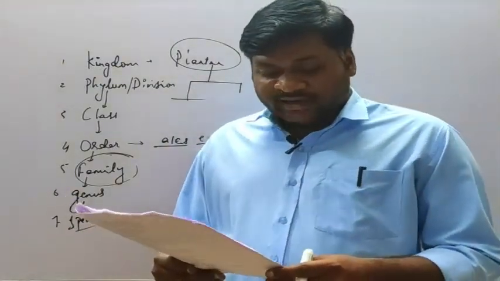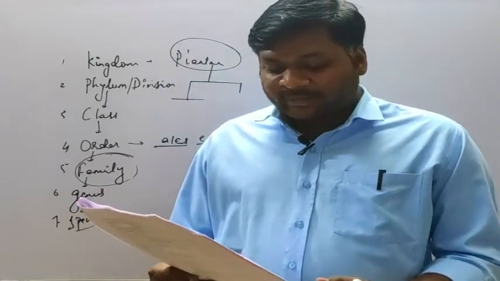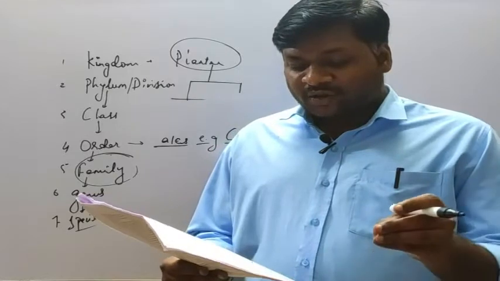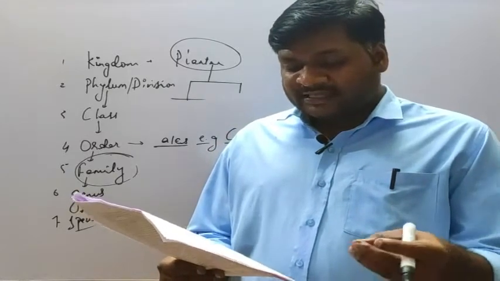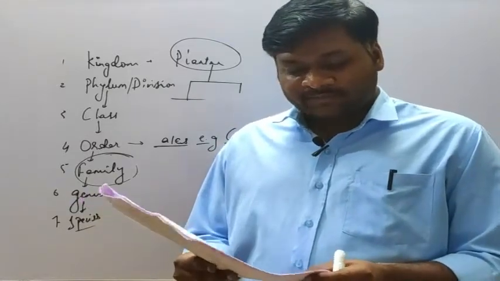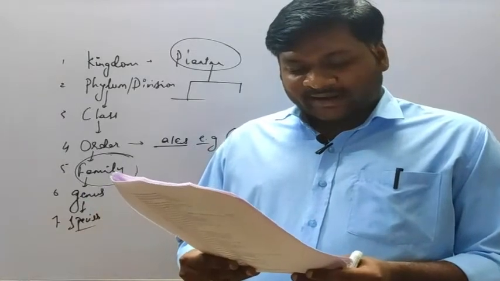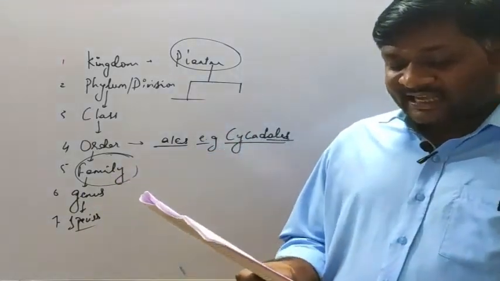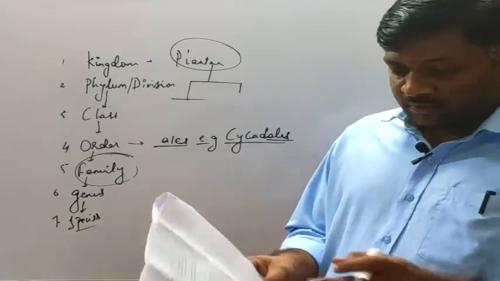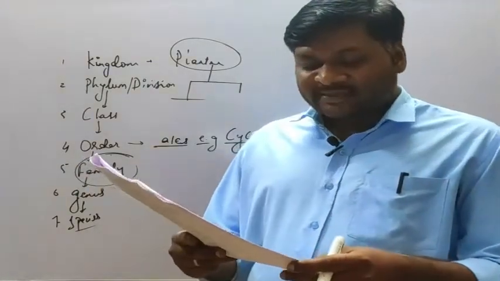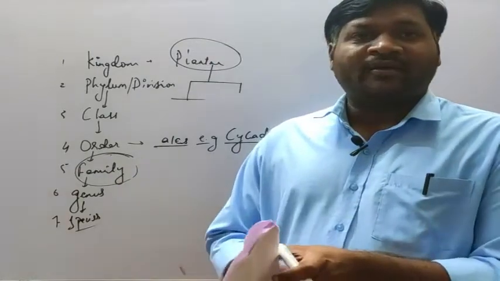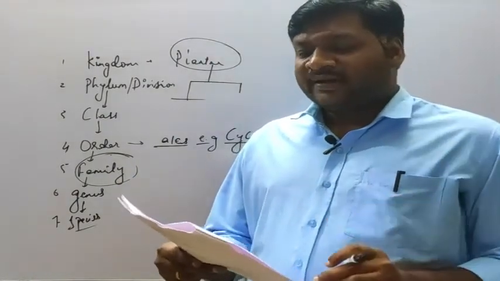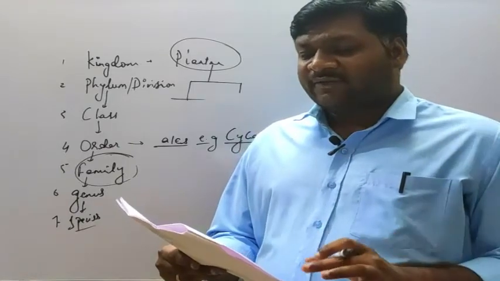Then question number 92, which of the following statements is or are correct? Classification is the providing of standardized names to organisms such that a particular organism is known by the same name all over the world. The next, taxonomy is the correct description of an organism and the recognition of its scientific name.